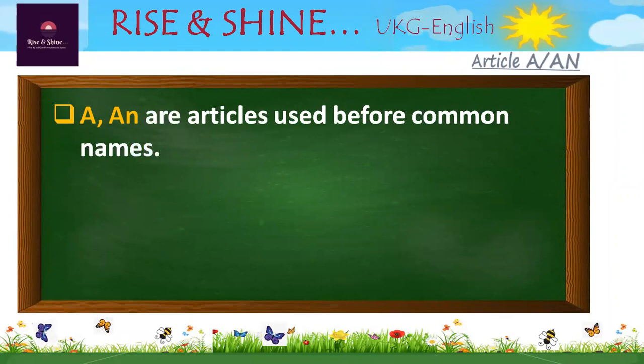Articles used before common names? So students, A and an are articles which are used before a common name. A common name is the name of anything, that is a tiger, school, country, not a specific name like India or Raju. So A and an are articles used before common names.